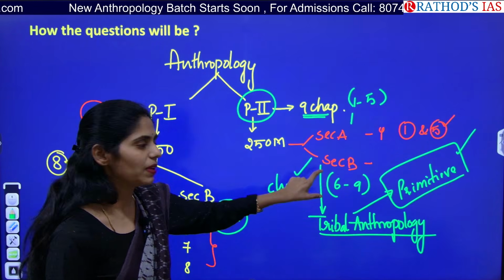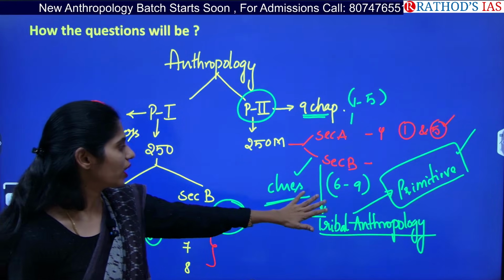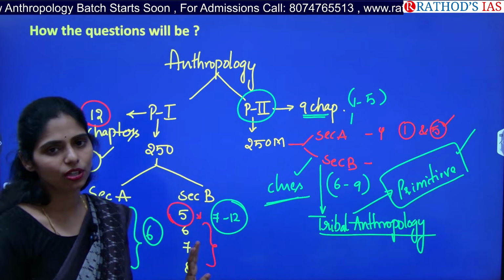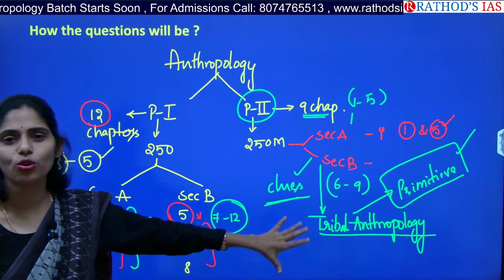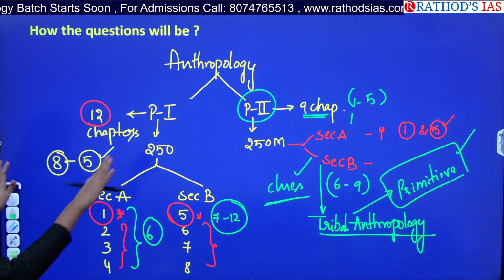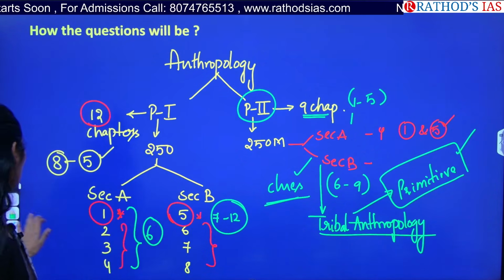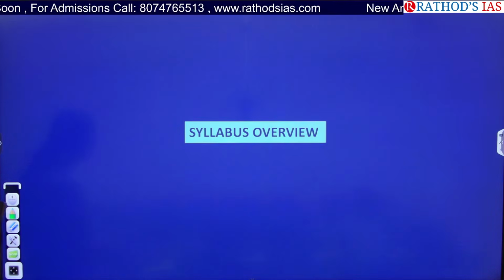In your section B, you will be getting questions from chapters 6, 7, 8 and 9. That is from your paper 2. And this paper 2 is most scoring. Okay, so this is the way you will be getting questions from your syllabus. So let us have a syllabus overview now.